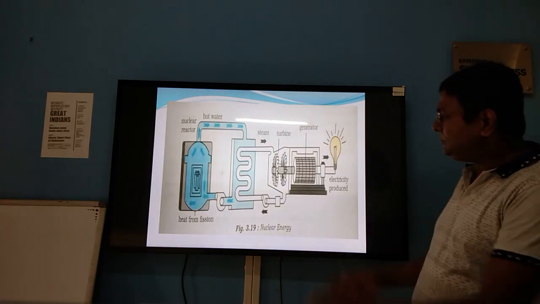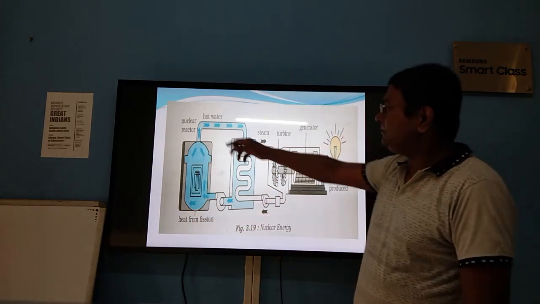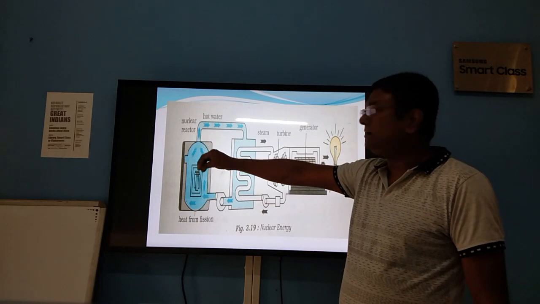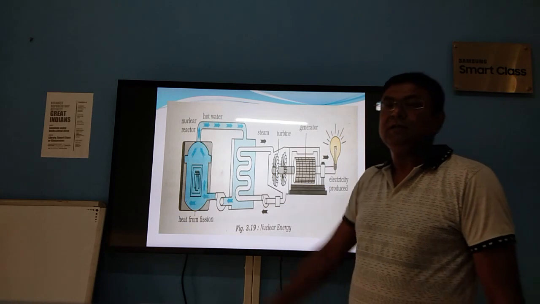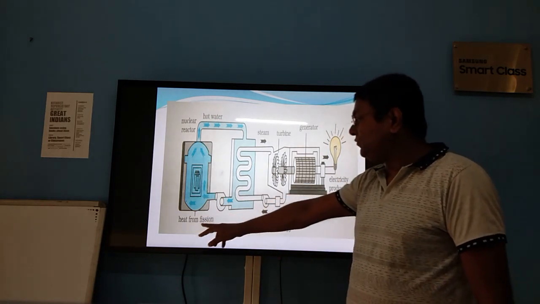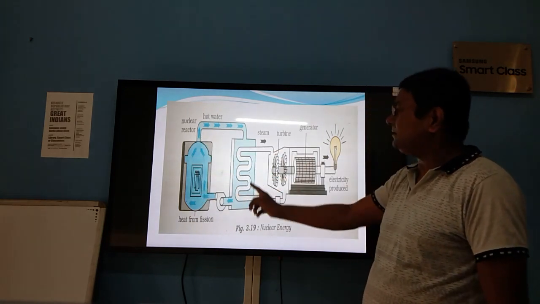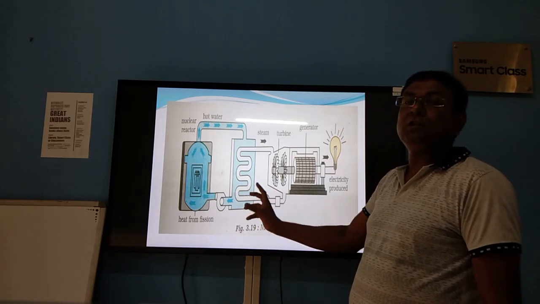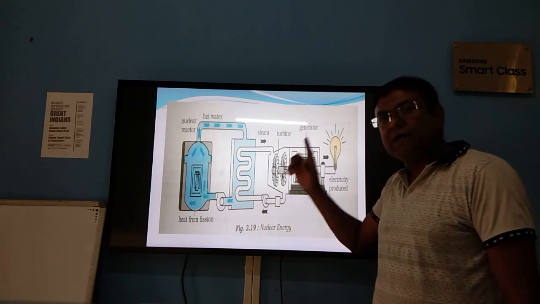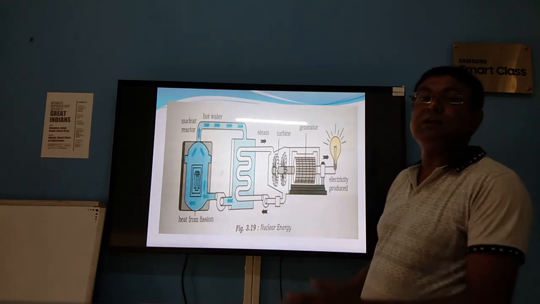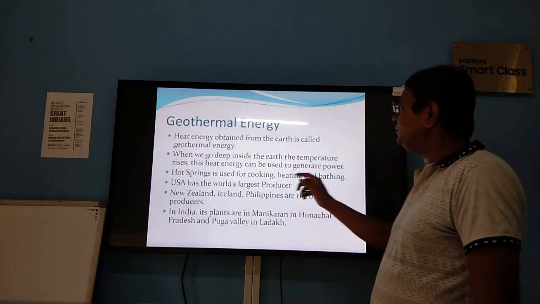Here you may see how nuclear power is produced. Here is the nuclear reactor in which we put the minerals, and heat from fission heats the water. After heating, the hot water goes into this tunnel. There it produces a lot of steam, and this steam makes the turbine move. How fast the turbine moves allows it to generate electricity. So it is also a very good source of energy in future.